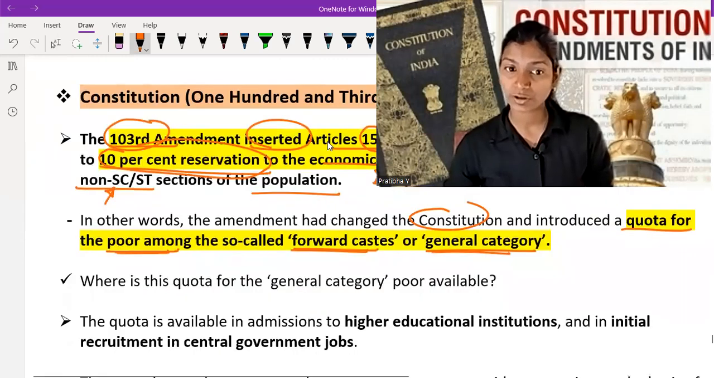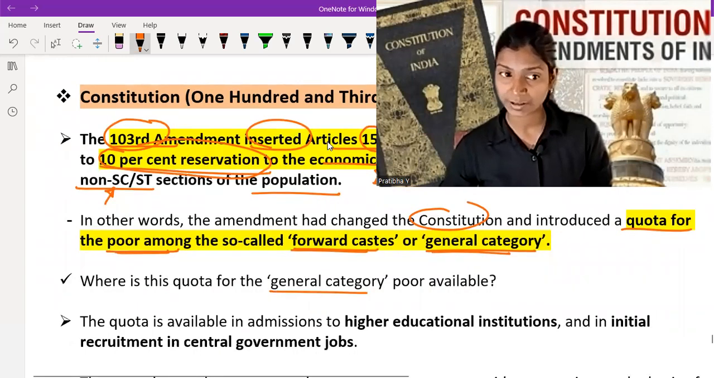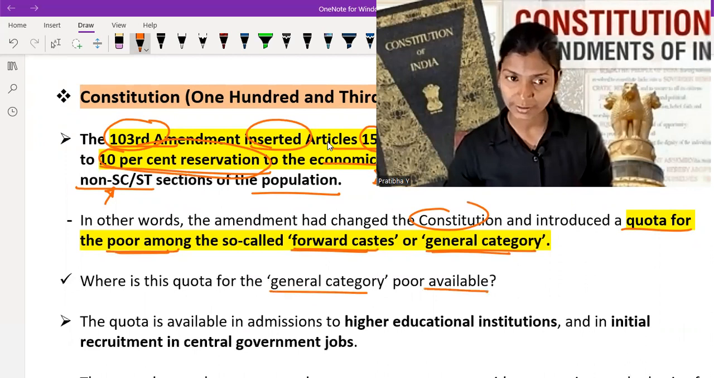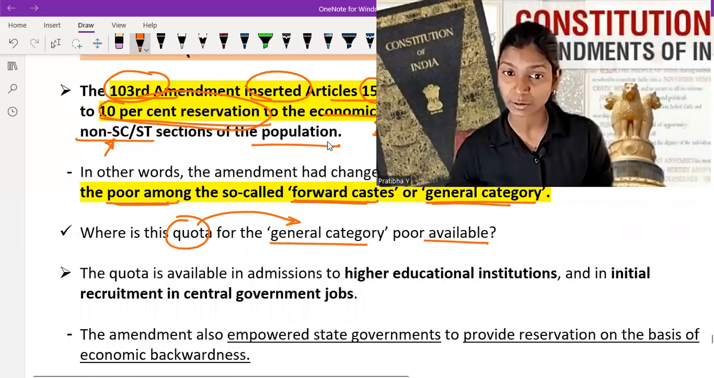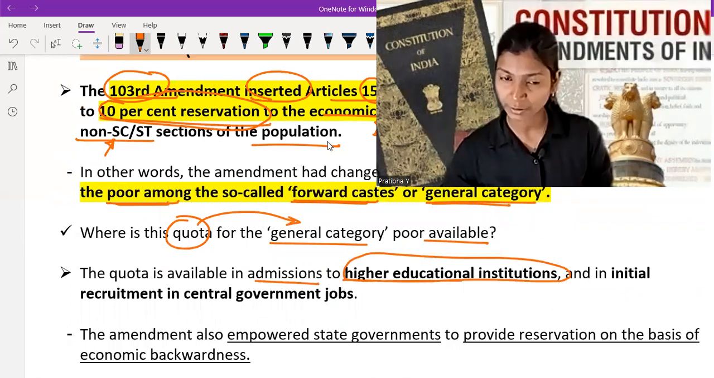Where is this quota for the general category poor available? Where is this EWS quota, or general category poor quota, available: in state universities, central universities, in the private sector? This quota is available in admission to higher educational institutions. If any person tries to get admission in a higher educational institution, they avail the benefit of EWS, and also in initial recruitment to central government jobs. So in initial recruitment to central government jobs as well as in HEIs, higher education institutions, you take the benefit of this quota.